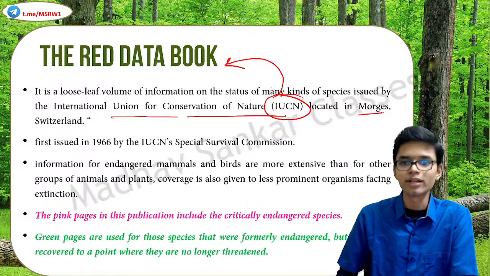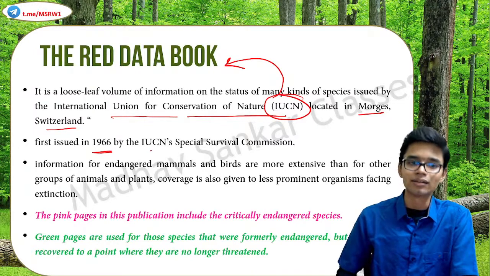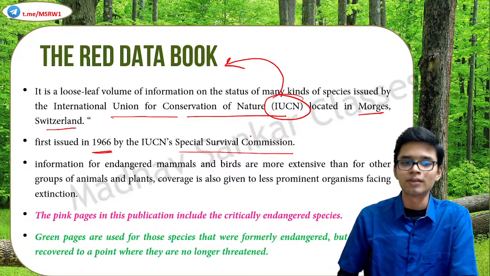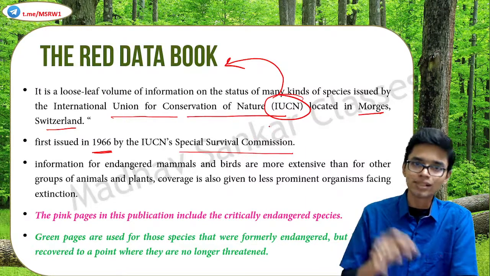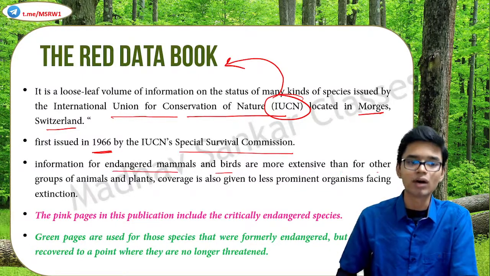IUCN is located in Morges in Switzerland. The first issue came out in 1966, by the IUCN's Species Survival Commission. This report included information on endangered mammals and birds, and was more extensive than for other groups of animals and plants.